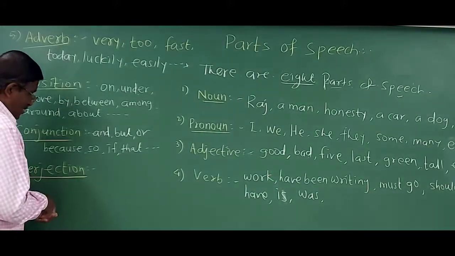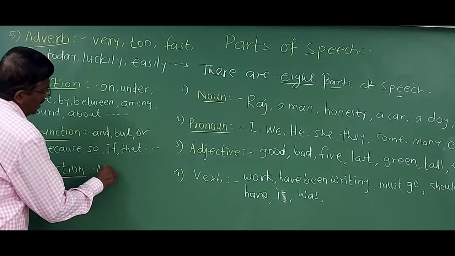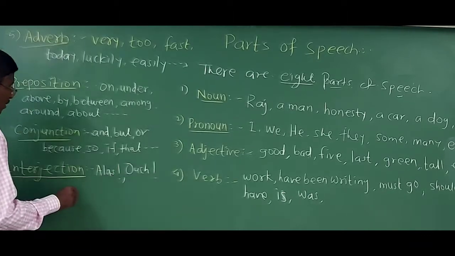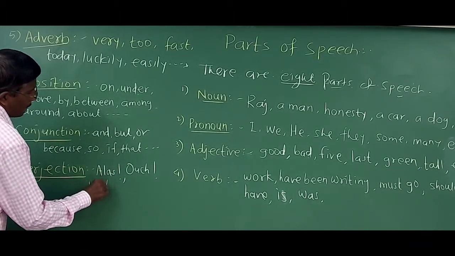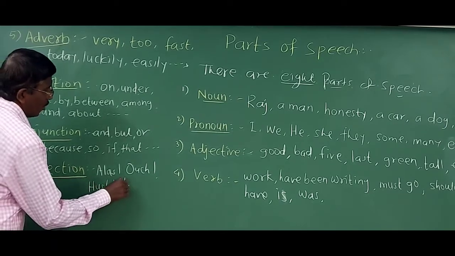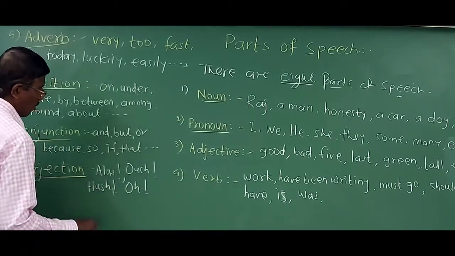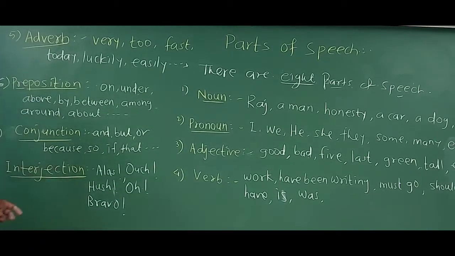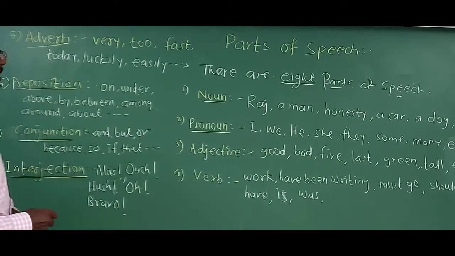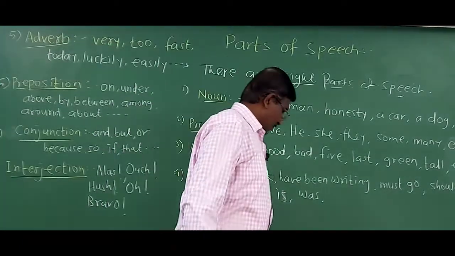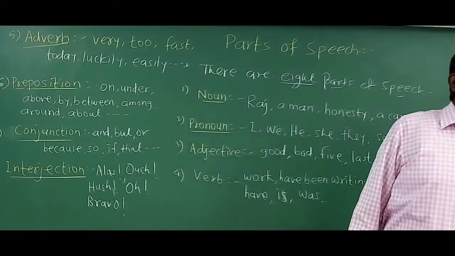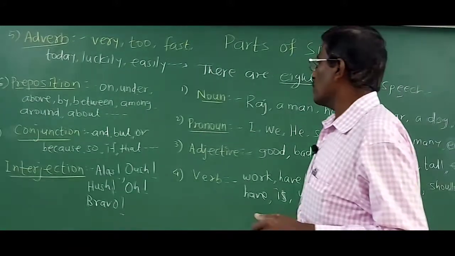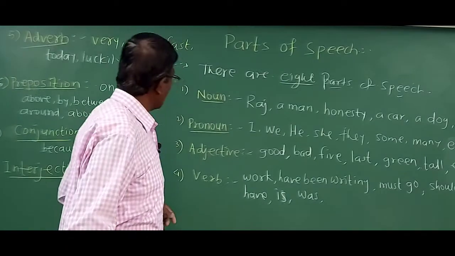For example, alas, ouch, OUCH, hush, then oh, bravo. So these are called interjection. So friends, we have studied 8 parts of speech. Now we will tell what is the parts of speech in the given sentence.